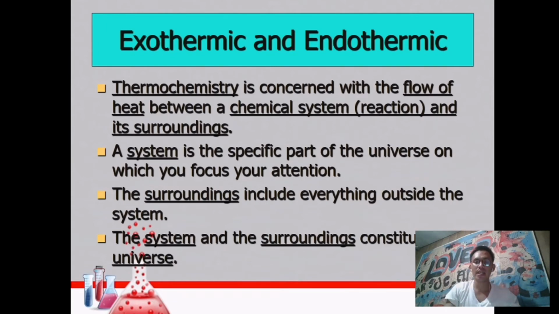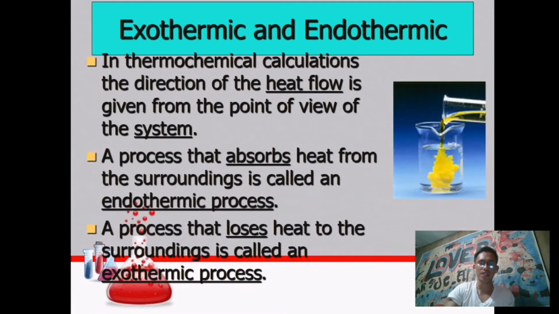So the next one, the surroundings. Outside of this system, that can now be our surroundings. So the next terminology is the universe. System plus its surroundings constitute the universe. So those are the terminologies that we need to understand in thermochemistry.